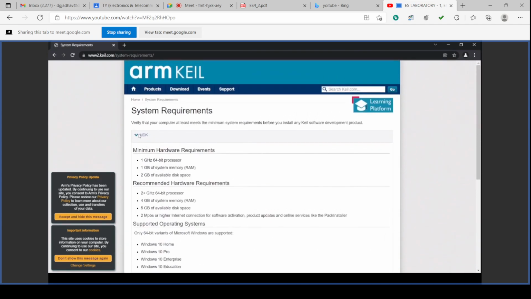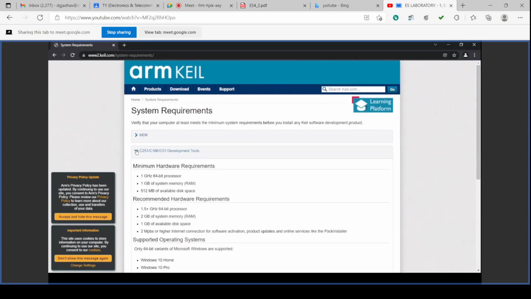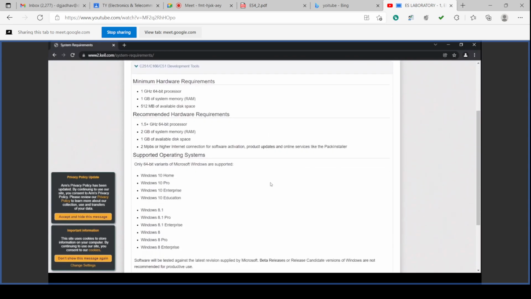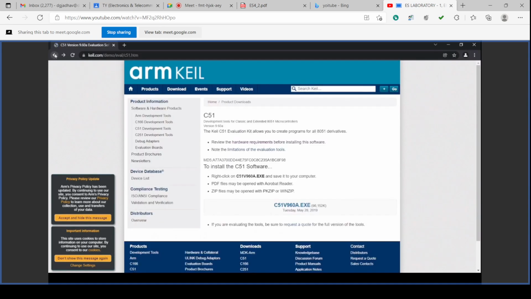Details are there, and this is for other C251 and C166 and C51 development kits also. These are the operating systems supported: Windows 8, Windows 8.1, Windows 10, Windows 10 Pro, all these operating systems will do.